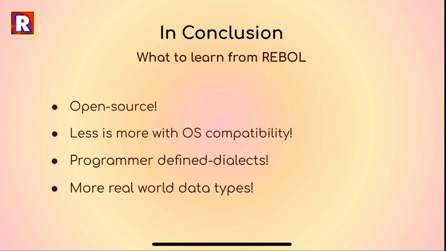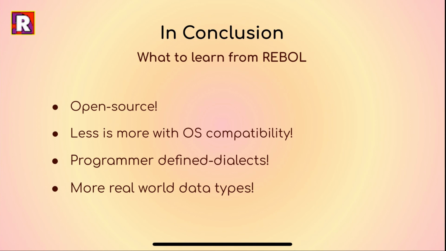Operating systems are constantly being improved and upgraded, which would mean REBOL would have to keep up with every one of those updates. On the REBOL website, you can see that the system compatibility re-releases shrunk and slowed over time until they came to a complete halt. In other cases, REBOL has outlined a model that future programming languages can strive for. More data types is a must. Built-in and recognized data types like money, time, temperature, and so on should definitely be adapted by current and any future programming languages.